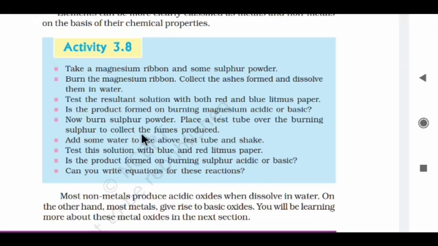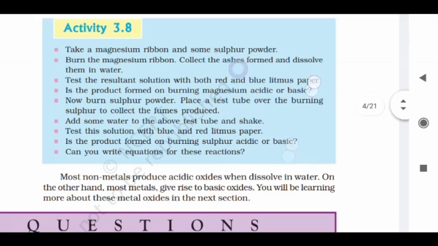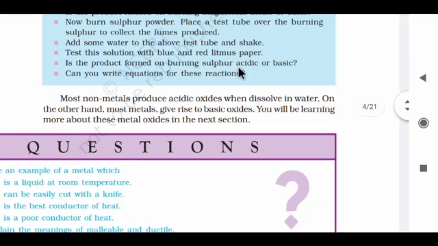What you have to do in this activity is, first of all, take magnesium ribbon and sulfur powder, then burn the magnesium ribbon and collect the ashes formed, and then check them with red and blue litmus paper to see if they are acidic or basic. Then do the same with burning sulfur powder. Most non-metals produce acidic oxides when dissolved in water. On the other hand, most metals give rise to basic oxides. You will be learning more about these metal oxides in the next session.